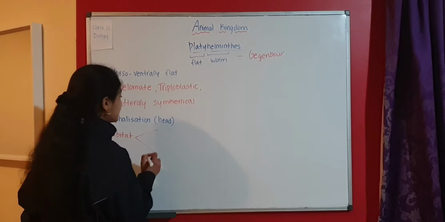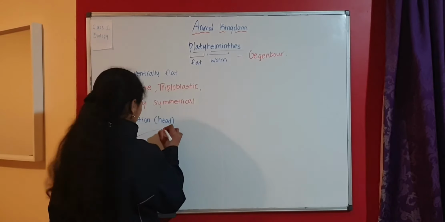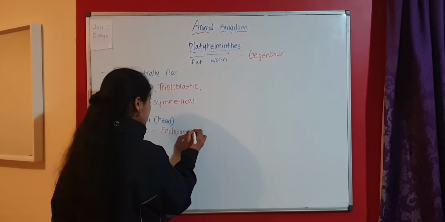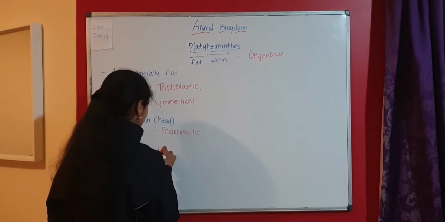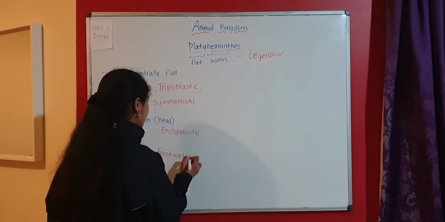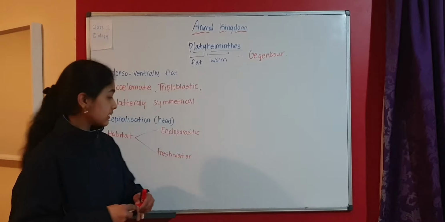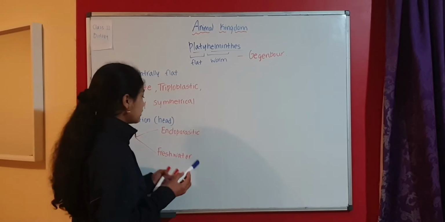Also we can talk about their habitat. Habitat of Platyhelminthes can be of 2 types. They can be endoparasitic or freshwater. Endoparasitic means they live in a host, in someone's body. They depend on them for their nutrition and nourishment.